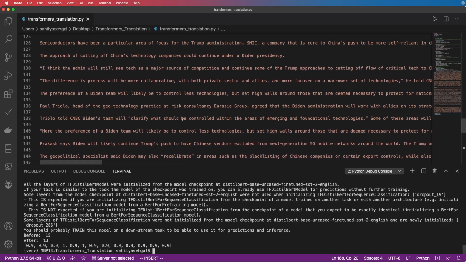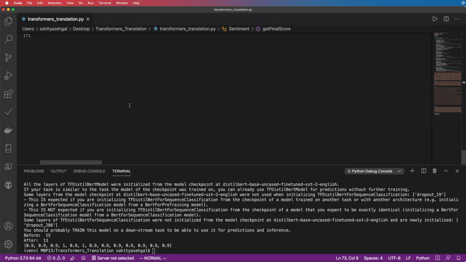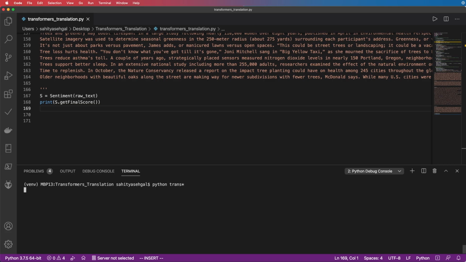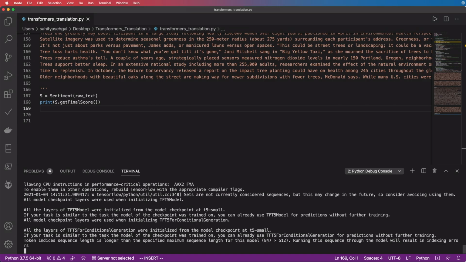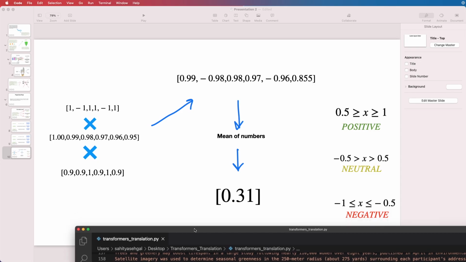All right, let's do the final assessment now. We want to understand what the final score is for this document. So we're going to hit get final score. I'm going to get rid of all of this stuff here, and we'll say get final score. Perfect. And we're going to run this. And there you go. Basically this document has been categorized as negative with a final score of negative 0.508. And again, if you go back to my presentation, I said that would be categorized as negative.